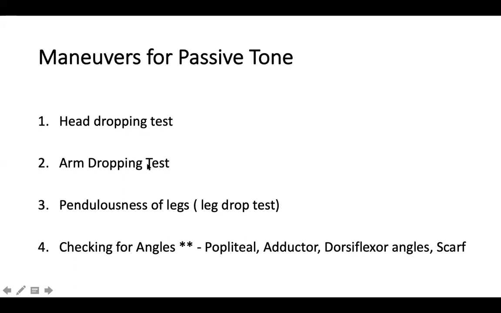In the arm drop test, you abduct one hand at the level of the shoulder to 90 degrees, and you suddenly drop the arm. I repeat, you abduct one arm at the shoulder level and you drop the arm. So the normal response is that the arm will drop, but if there is spasticity, it can hang in the air for some time. This is called the arm dropping test, and that's a sign. If it comes down very slowly, it's called the Beck-Truss sign. Very simple, logical. You are just dropping a particular limb and seeing the response, whether it is coming down normally, or very slowly, or whether it is hanging in the air.